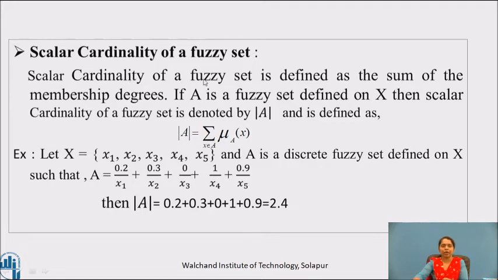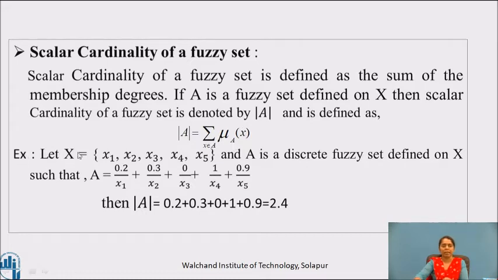Scalar cardinality of fuzzy set is defined as the sum of the membership degrees. If A is a fuzzy set defined on X, then scalar cardinality of fuzzy set is denoted by |A|, and it is defined as |A| is equal to summation over x belonging to capital X of μA(x).